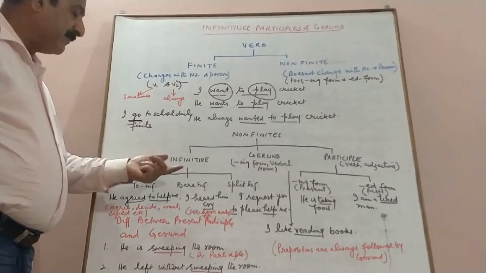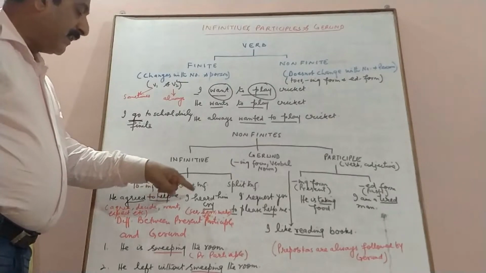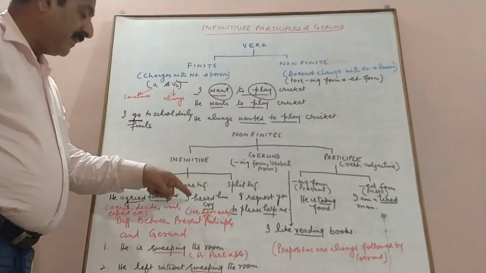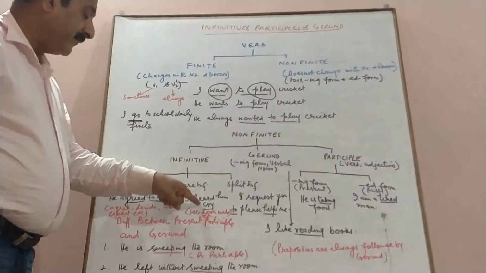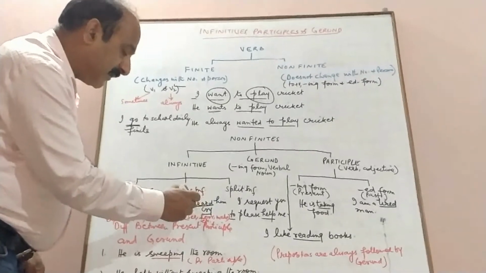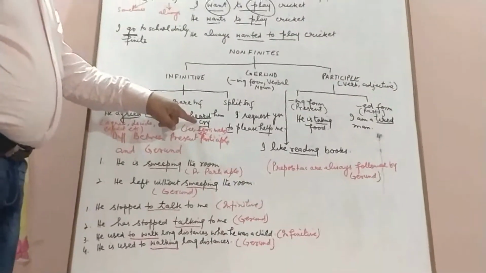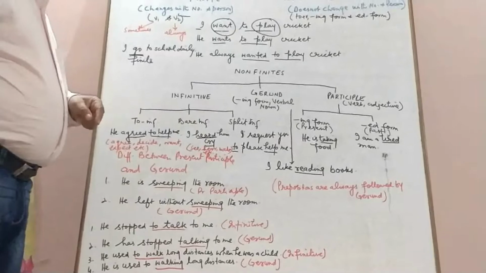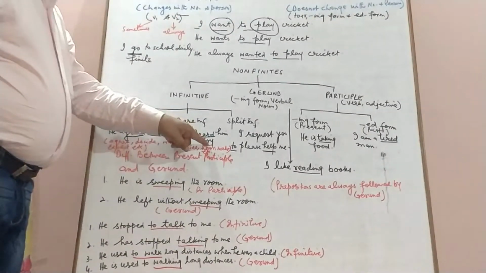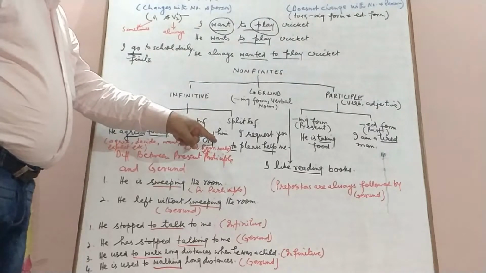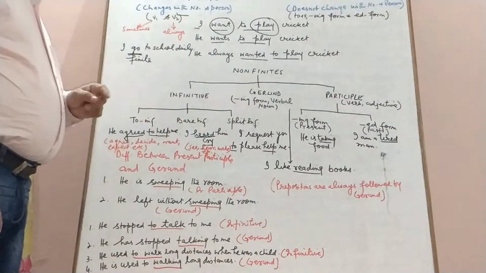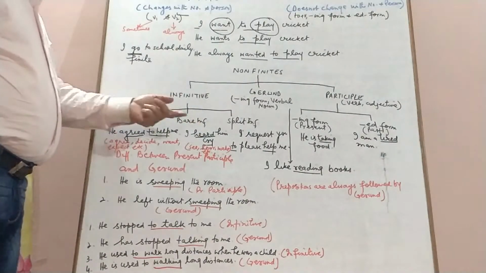As the name implies, bare means without to. So I heard him cry. We will never use I heard him to cry. So I heard him cry. Now heard is the second form of the verb. That means it is in the simple past tense, and it is the finite form of the verb. And cry is used as a bare infinitive, because we can't have two finite forms of verbs in the same clause or same simple sentence.